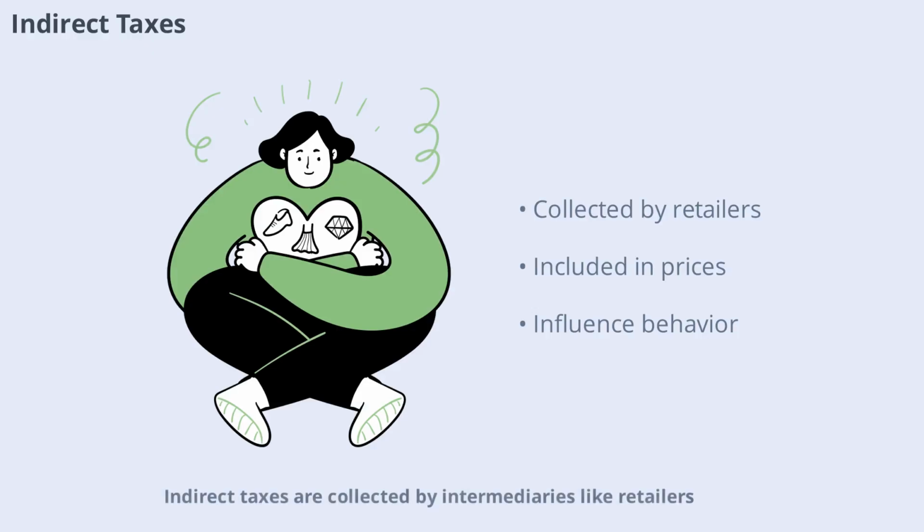Indirect taxes are collected by intermediaries, like retailers, rather than directly from individuals. Examples include value-added tax (VAT) and excise duties on products like alcohol or tobacco. These taxes are included in the price of goods and services, so consumers pay them without a separate bill. Indirect taxes are often used to influence consumer behavior, such as discouraging smoking or excessive drinking.